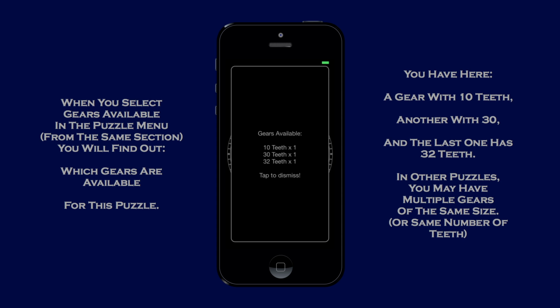When you select gears available in the puzzle menu from the same section, you will find out which gears are available for this puzzle. What you see here, a gear with 10 teeth, another with 30, and the last one has 32 teeth. In other puzzles, you may have multiple gears of the same size, which means same number of teeth.